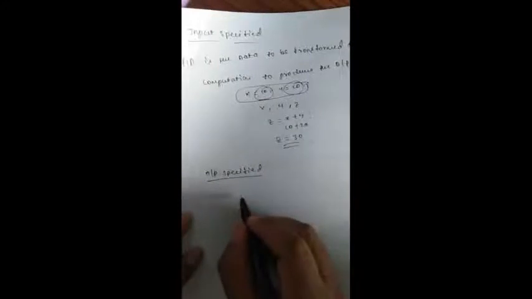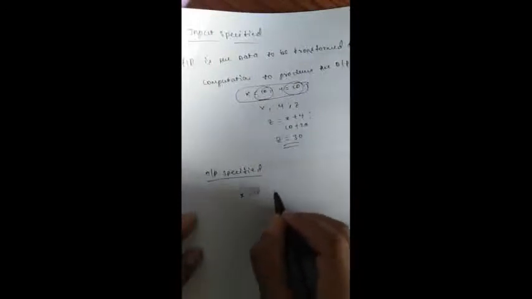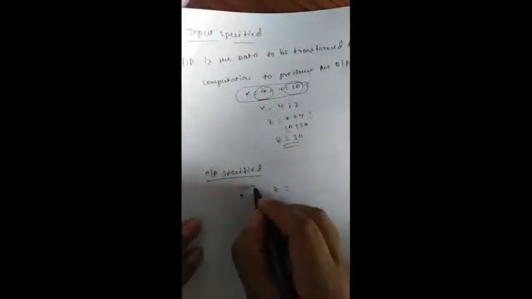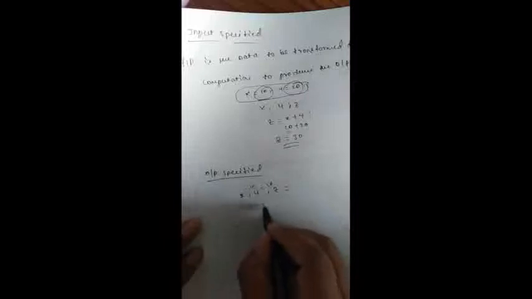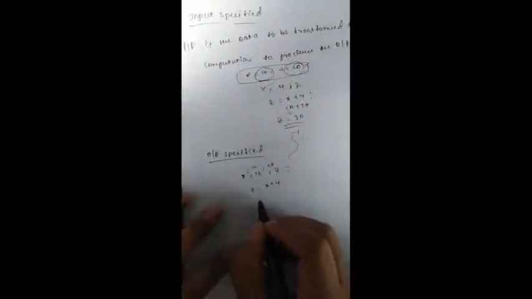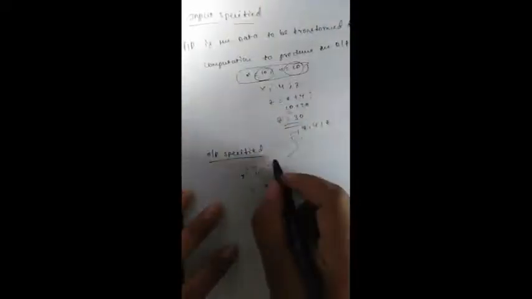Here we can take x, y, z. Initially, x is equal to 10, y is equal to 20, z is equal to x plus y. Here we can return x, y, z, which represents the output specified. It means, given x is 20, y is 20, then z is equal to 20 plus 20. This one is 40. This one is the output.